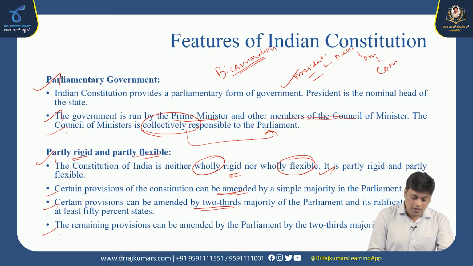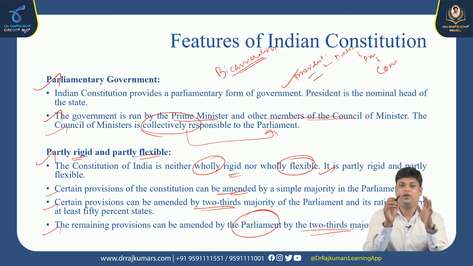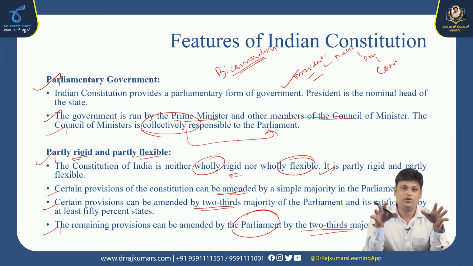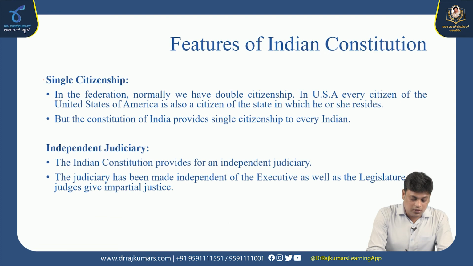So the remaining provisions can be amended by the parliament by 2/3 majority. So we have a simple majority and a 2/3 majority. Okay, we can do amendment of the constitution, but the basic structure of the constitution cannot be changed, though we can alter it based on the amendment.